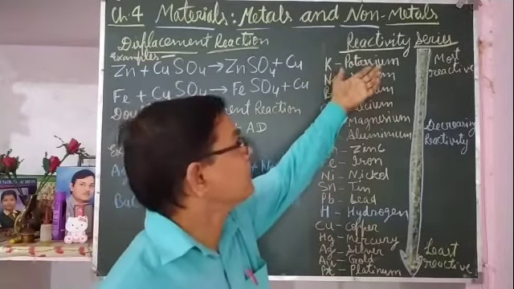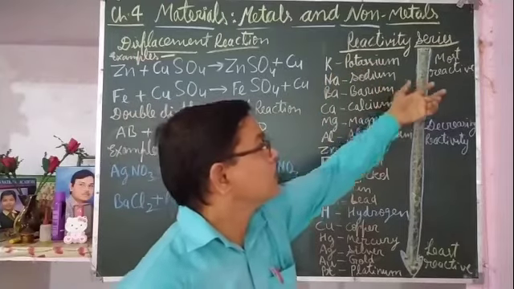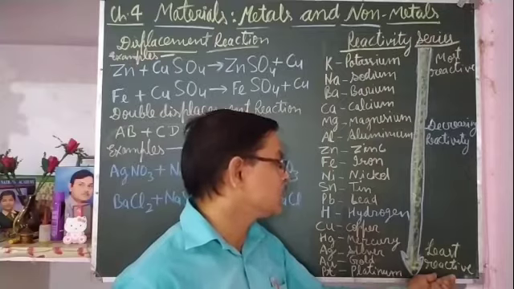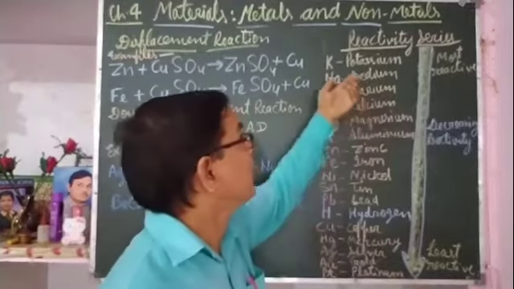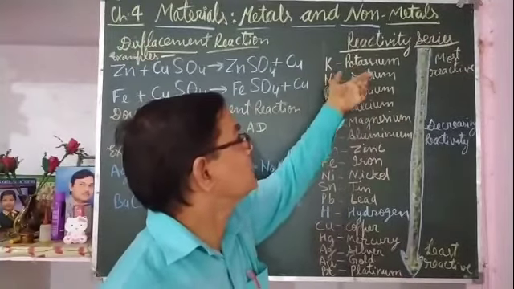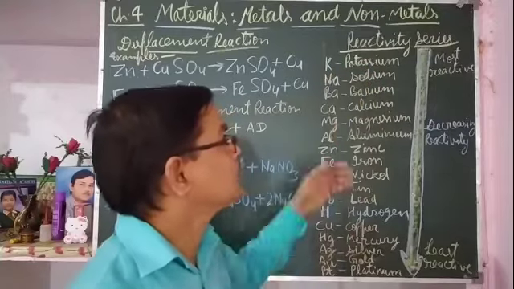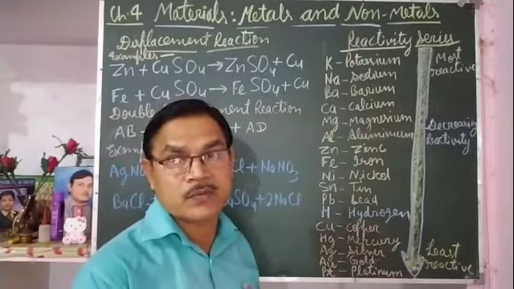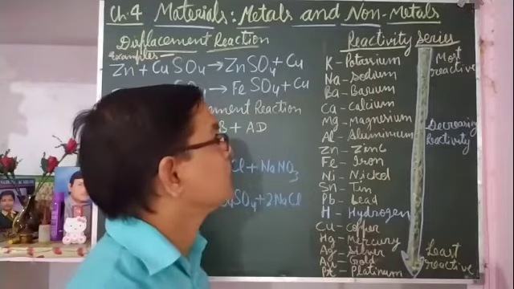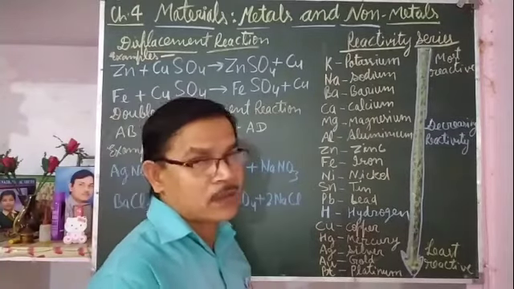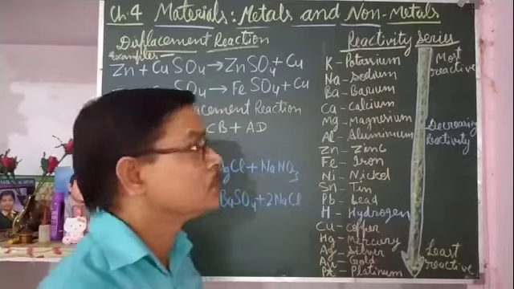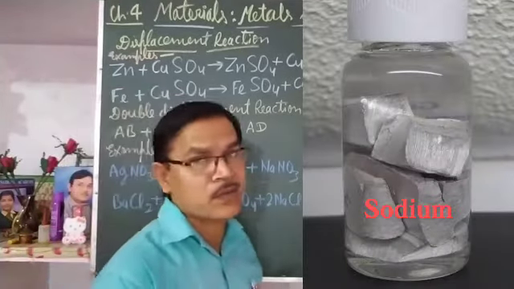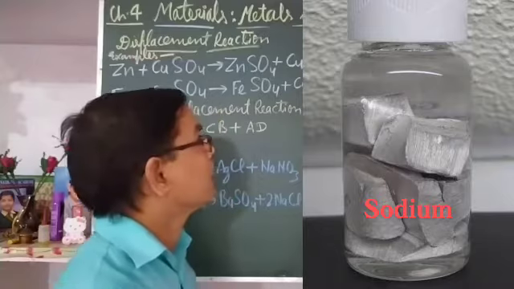At the top, whatever metals are there, they are most reactive, and at the bottom, whatever metals are there, they are least reactive. At the top, potassium and sodium are there. They are the most reactive metals, reactive with water and oxygen also. That's why, as I told you in the earlier video, they are kept in kerosene oil so that they may not come in contact with moisture and air.